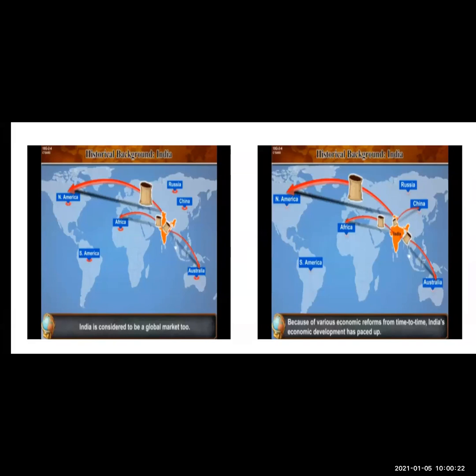You can see the countries here. So with them we are doing trade. We are having trade, export and import. So the countries you can see: North America, Africa, Russia, China, Australia, South America. You can see there.